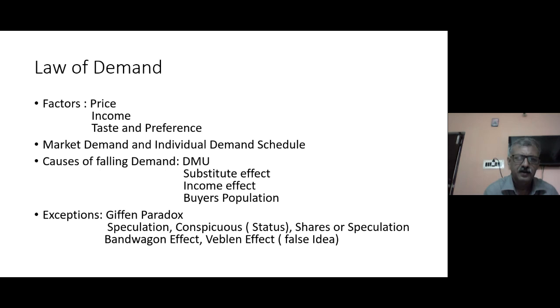For example, you are living in a residence area and you purchase a club membership of some premium club. Even if they are increasing the membership price, you still would like to join it. So there also this law of demand does not prevail. Now, with this, I think I have explained the law of demand, the factors of demand, the different types of demand schedule, market demand schedule and individual demand schedule, the causes why the demand curve falls after increasing the price, and some limitations.